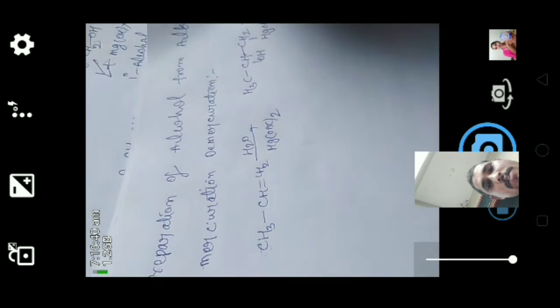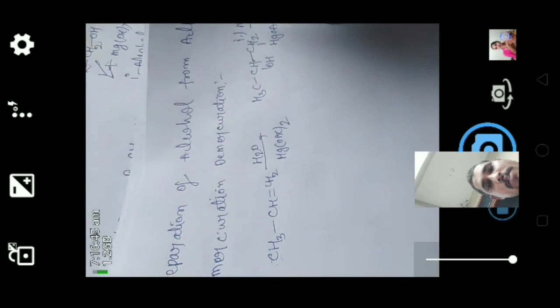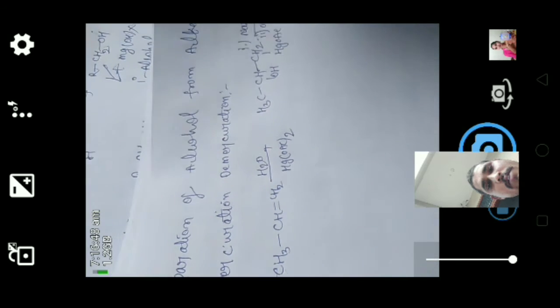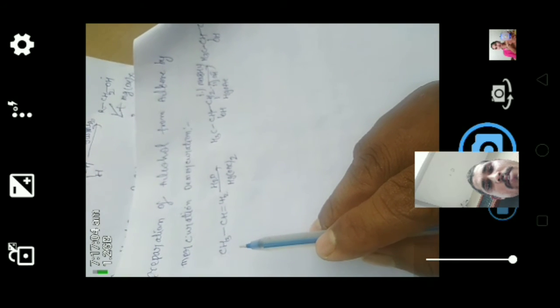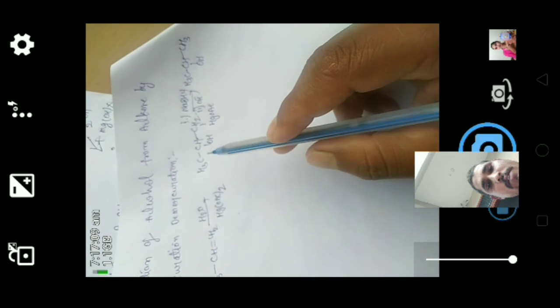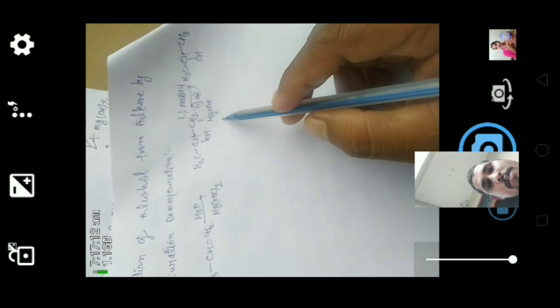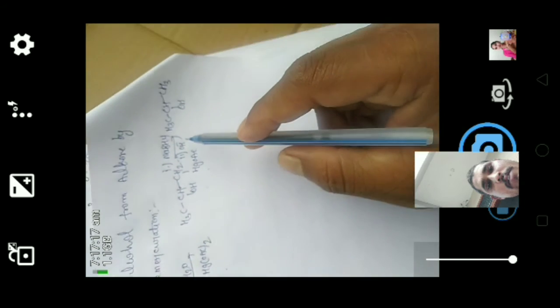On reduction of this salt with sodium borohydride in the presence of base, it gives secondary alcohol. See here, the alkene, when you react with water in the presence of mercuric acetate, gives a hydroxy acetate intermediate. Then this intermediate, when you react with sodium borohydride in the presence of base, gives secondary alcohol.